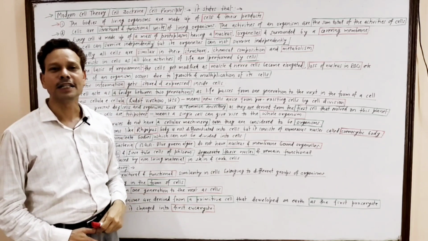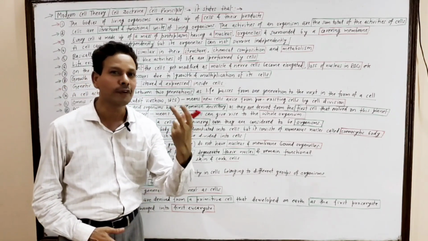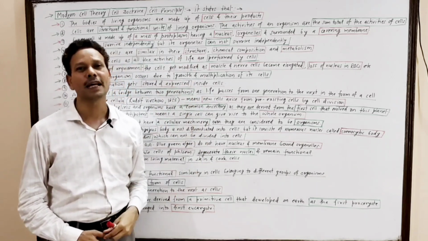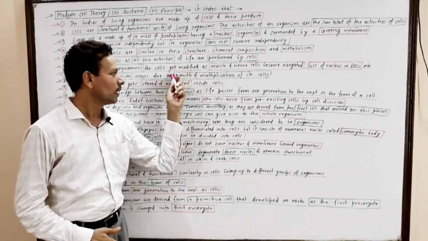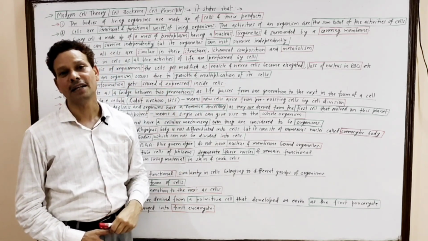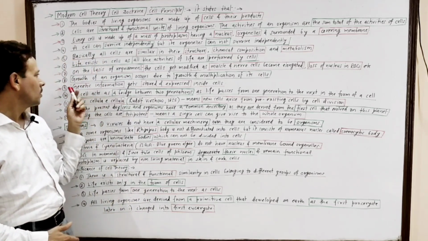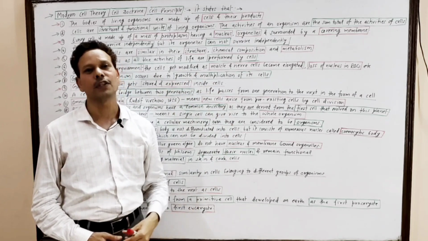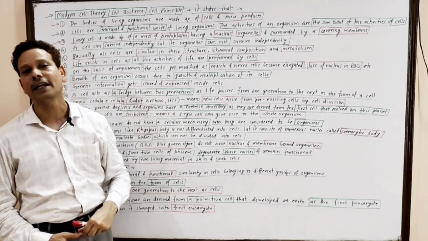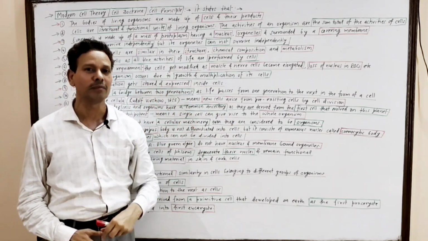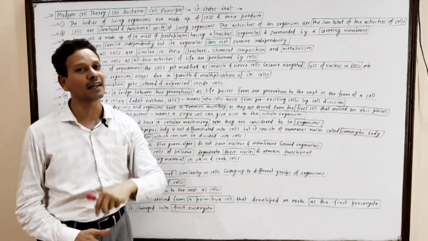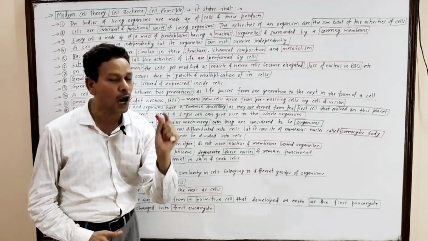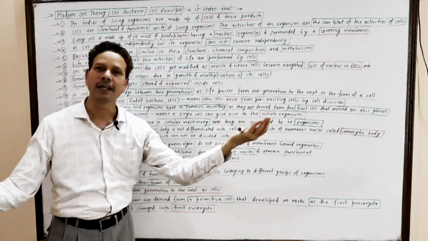Growth of an organism, dear students, occurs due to the growth of cells and multiplication of its cells. Genetic information: it means a cell contains nucleus, DNA, the entire genetic information that exists in a cell. It means a cell acts as a storehouse of genetic information.